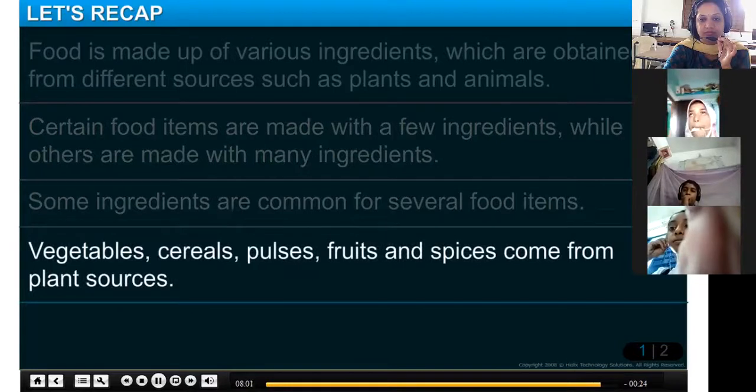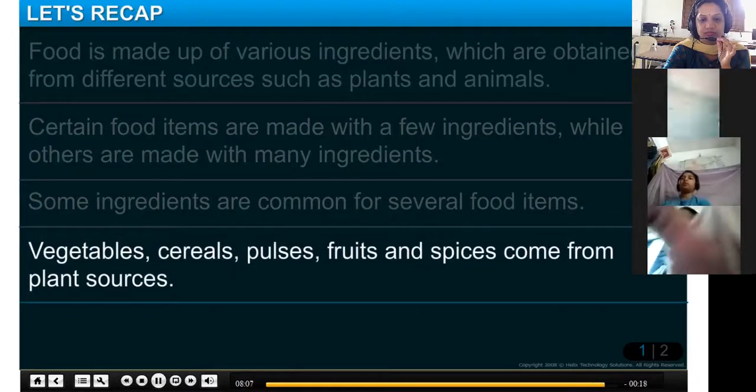Vegetables, cereals, pulses, fruits and spices come from plant sources.